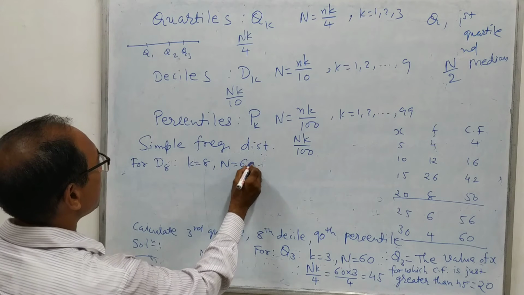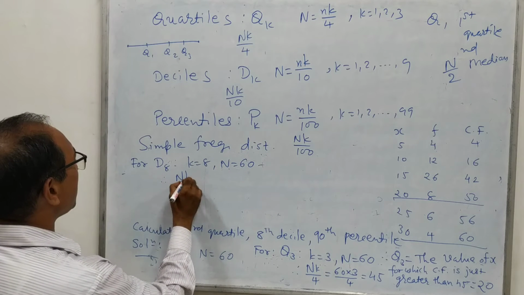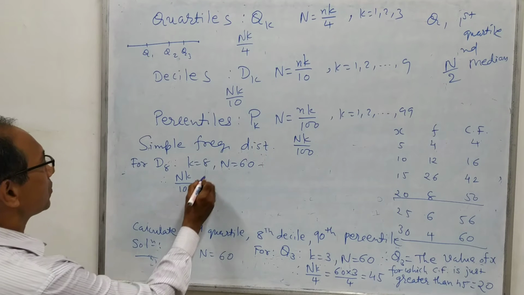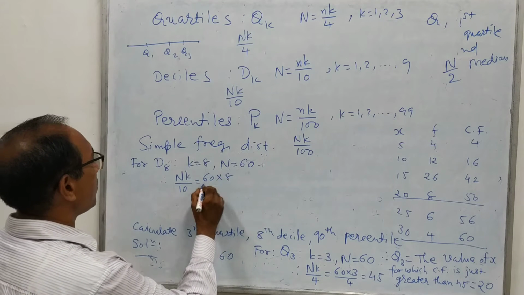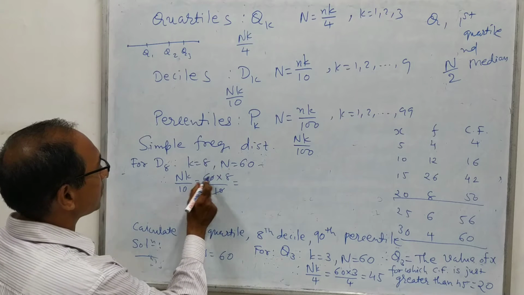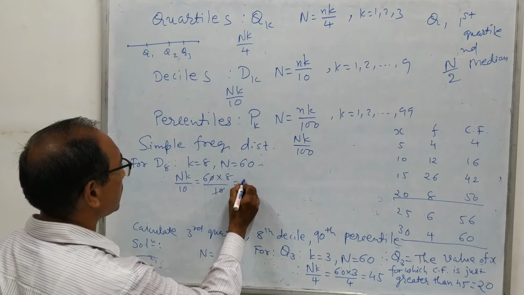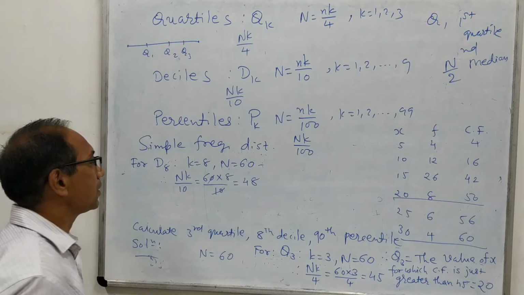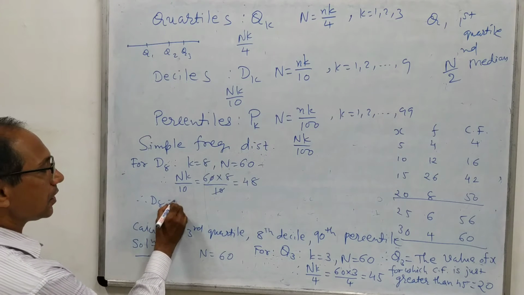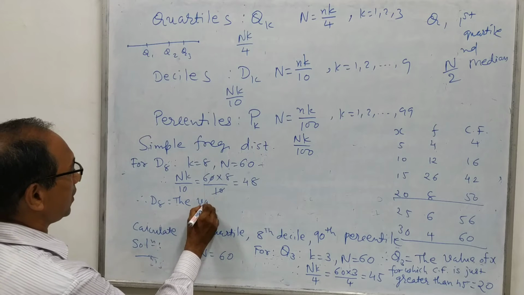N equal to 60, and therefore capital N into K by 10. Decile is there, so divide by 10. So 60 into 8 by 10 equal to 10, and 10 will be cancelled. So 8 6 are 48. So therefore D8 is the value of x